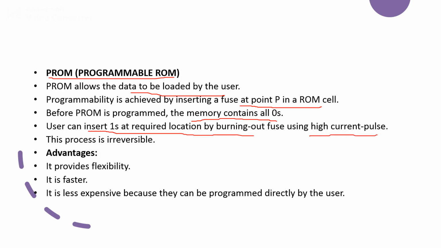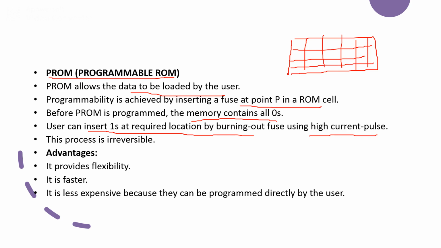So this process is also irreversible. Suppose in the case of a PROM we have the entire memory cell array like this, and individual locations will have the fuses.